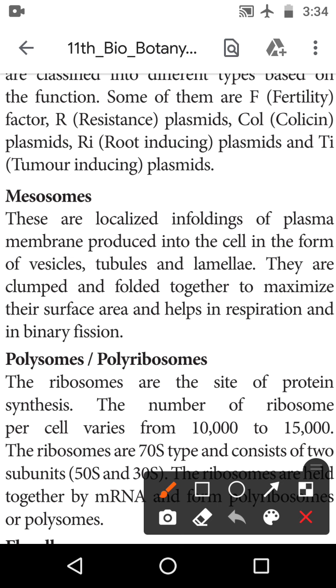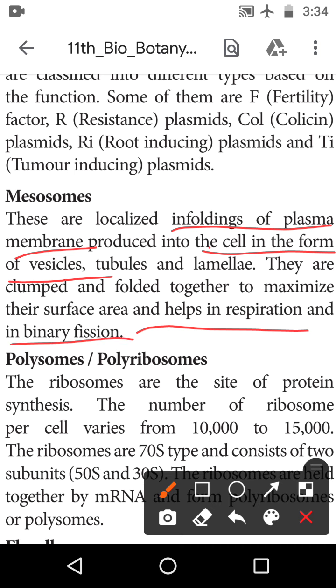Mesosomes are localized infoldings of the plasma membrane produced into the cells in the form of vesicles, tubules and lamellae. The tubules and the lamellae are coiled and folded together to maximize the surface area, and help in respiration and binary fission.